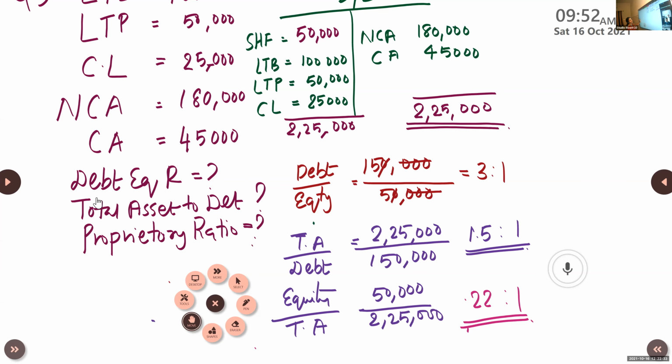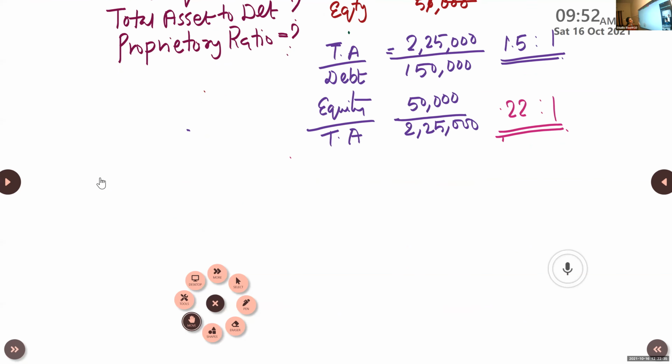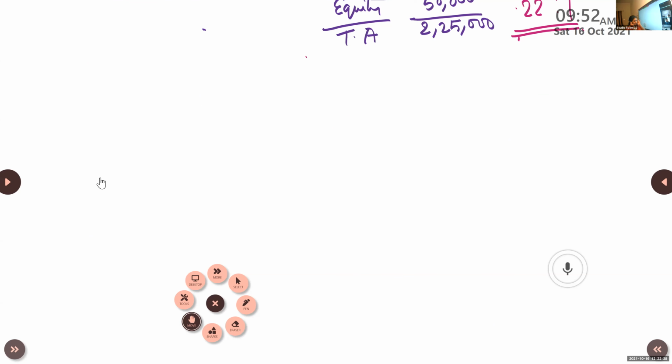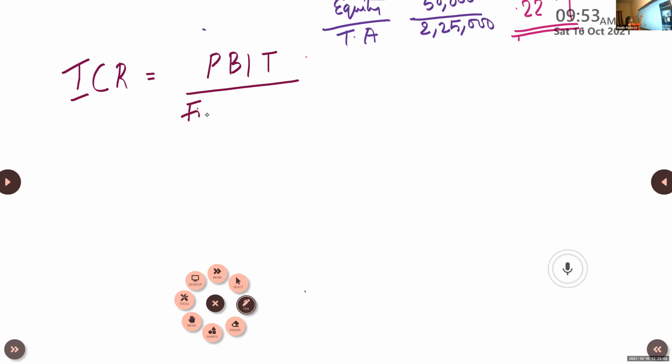Interest coverage ratio. What is the formula? Irfan, what is the formula? Interest coverage ratio is equal to profit before interest and tax divided by fixed interest charges.